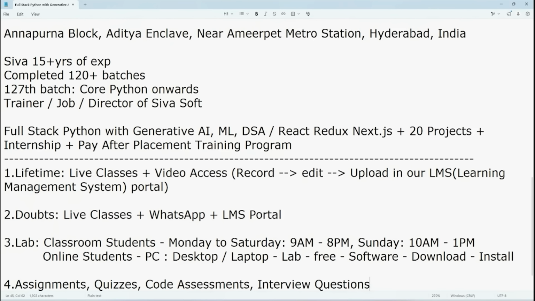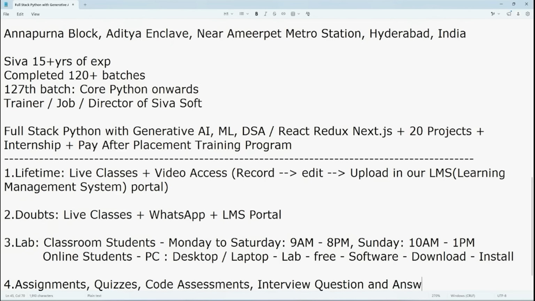Let's say core Python you completed, immediately you'll be having all this. Advanced Python you completed, machine learning you completed. Whatever module you complete, based on that specific module, you'll be getting all this: quizzes, code assessments, interview question and answers.